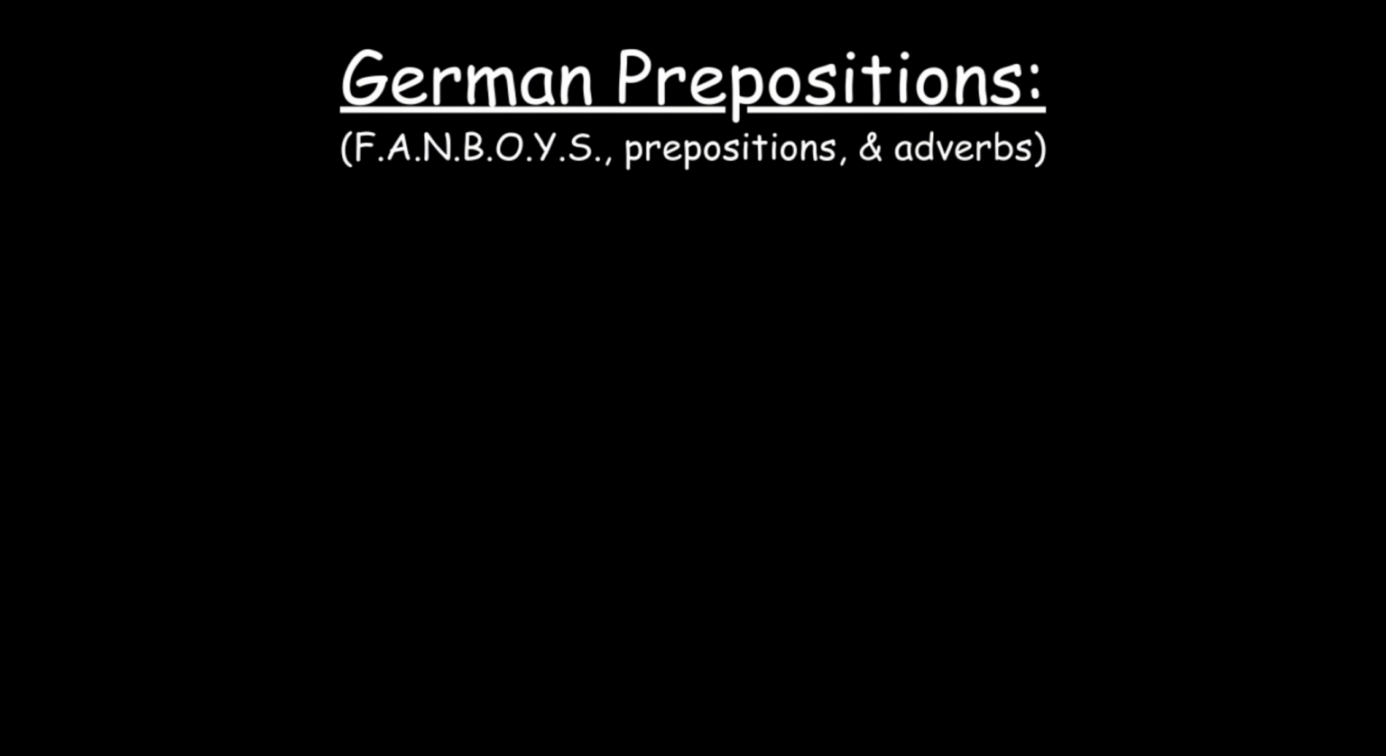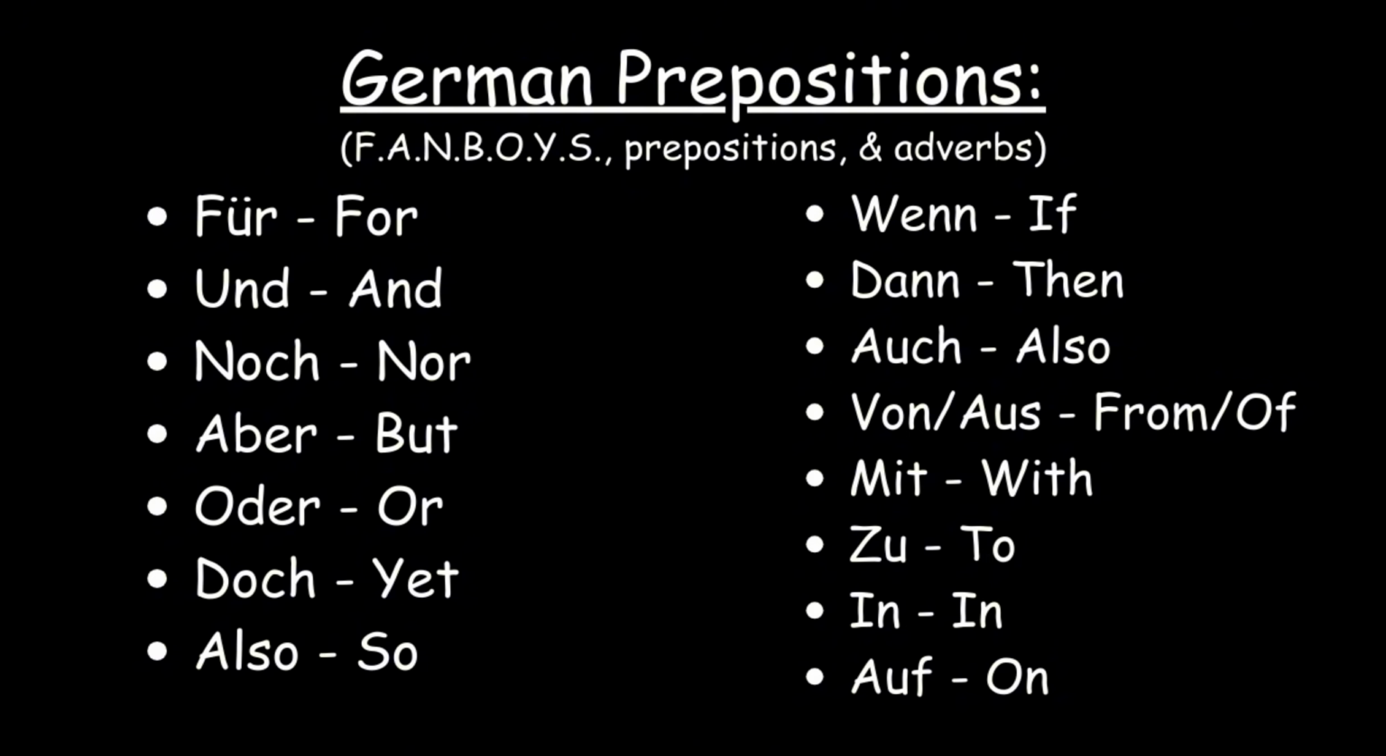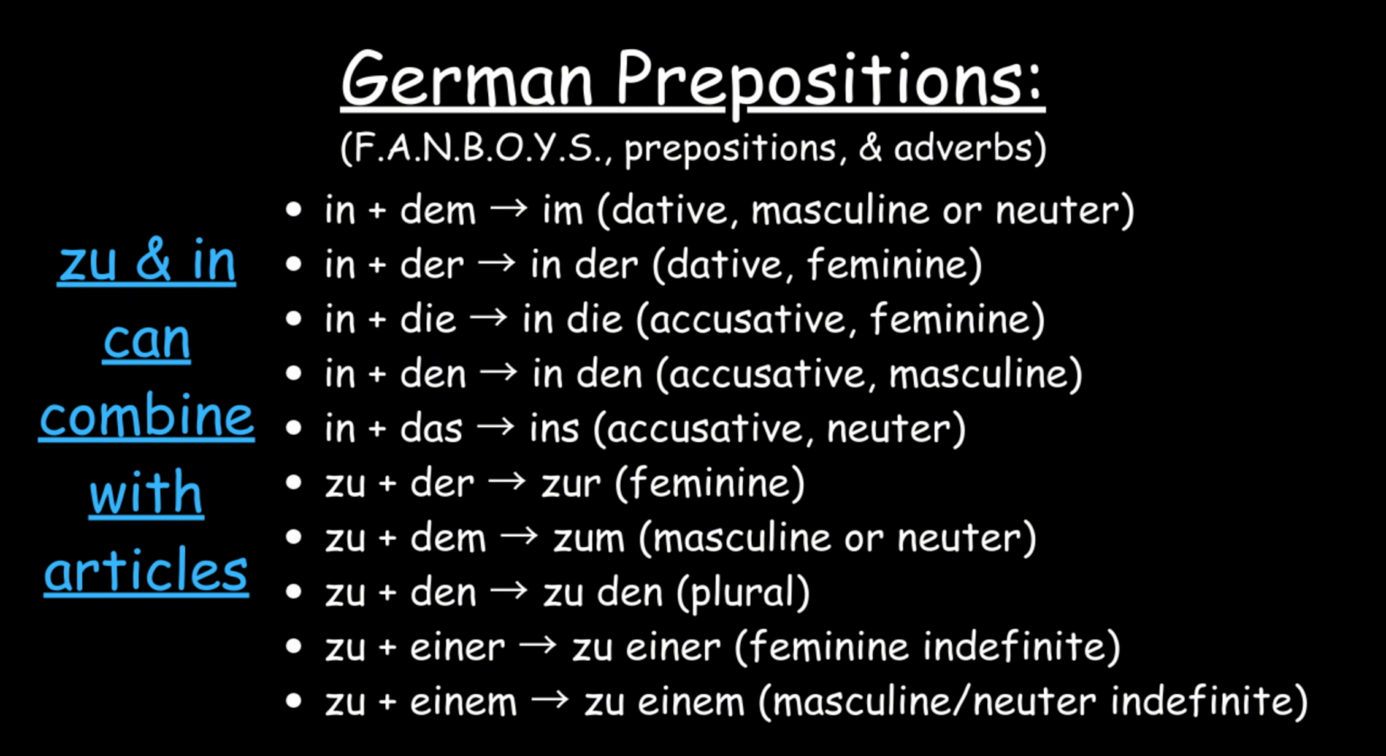Then, German has prepositions, like fanboys. Für, und, noch, aber, oder, doch, also. Some of these resemble the structure that English words have, like für and und. Other prepositions with some adverbs are wenn, dann, auch, von, aus, mit, zu, in, auf. What is special about some of these, like zu and in, is that they can combine with articles to save time when speaking, thereby making the language more flexible.